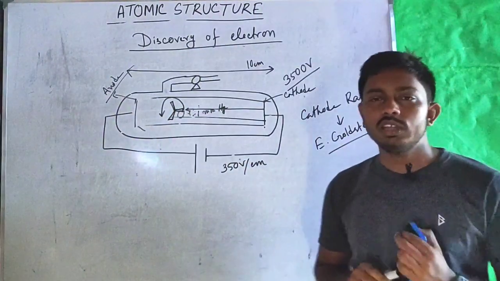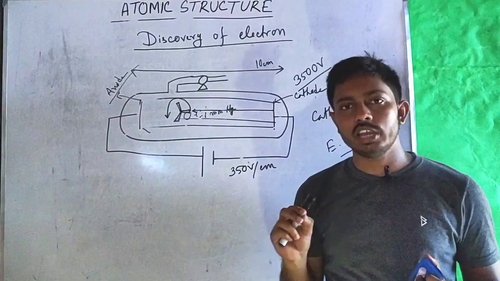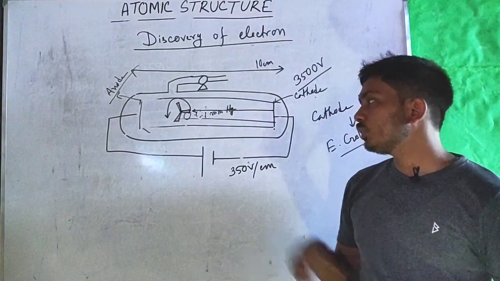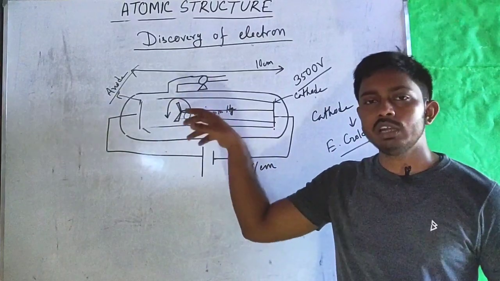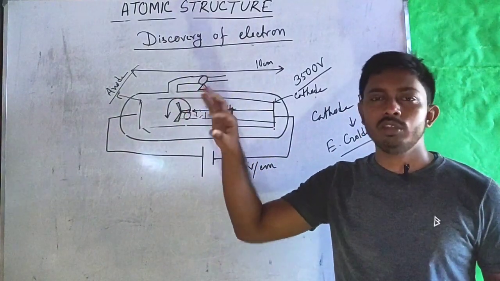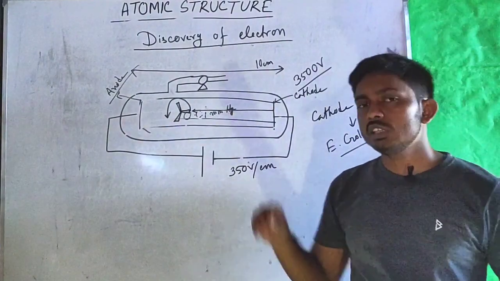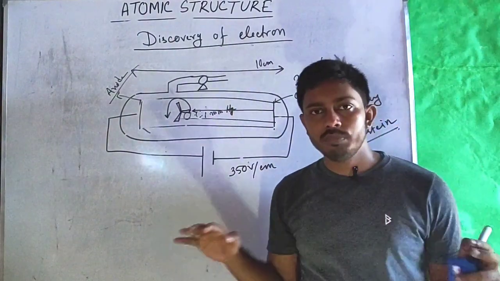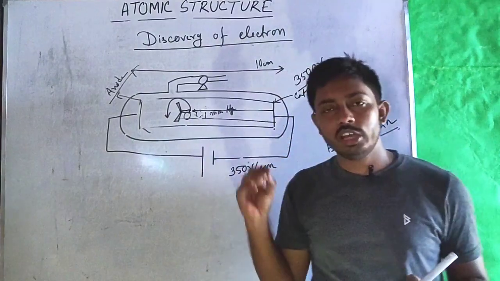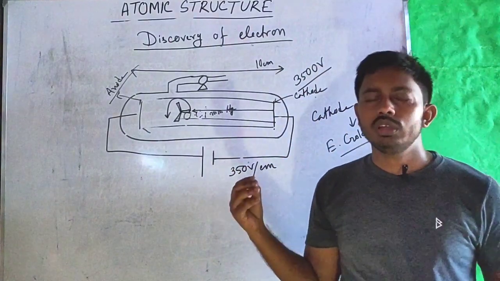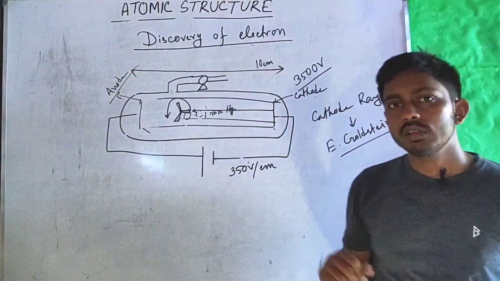So the particles that constituted the radiation must have had some momentum, which was transferred from the particles to the paddle wheel and helped it rotate. They also observed that when this radiation falls on some metal plate, X-rays were emitted.